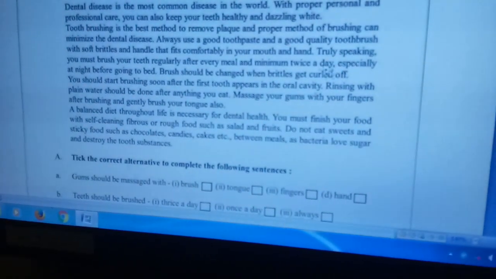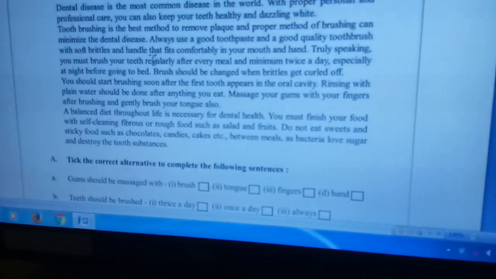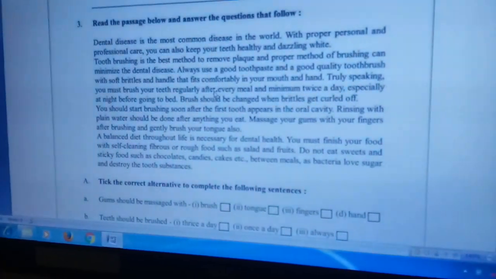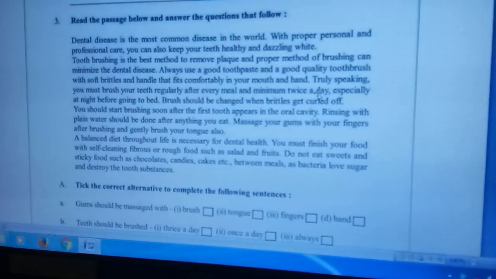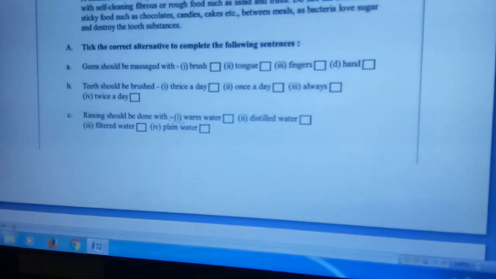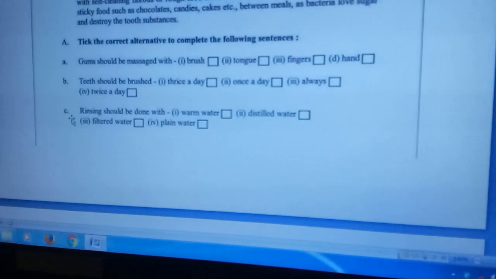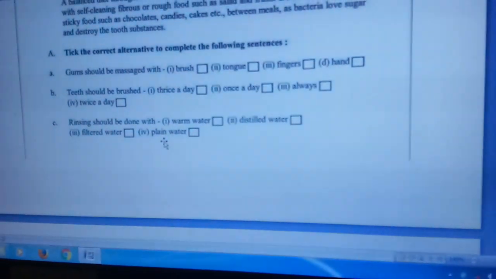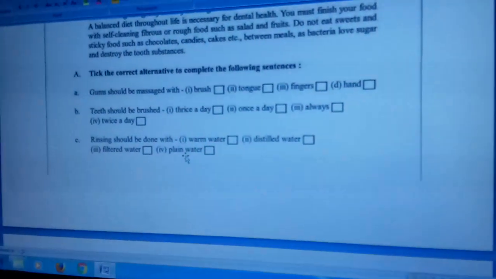And you can find it here in this place. That is here. That is after every meal and minimum twice a day. Okay, so twice a day. Option number 4. Then C. Question number C. Rinsing should be done with plain water. That is option number 4. Rinsing should be done with plain water.